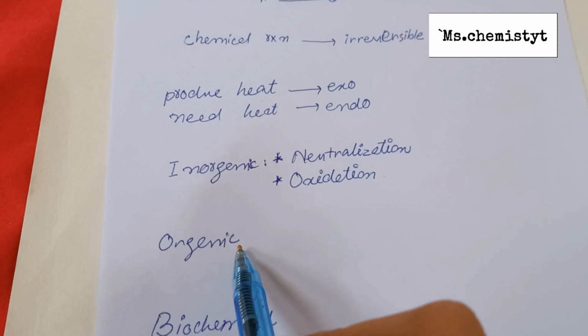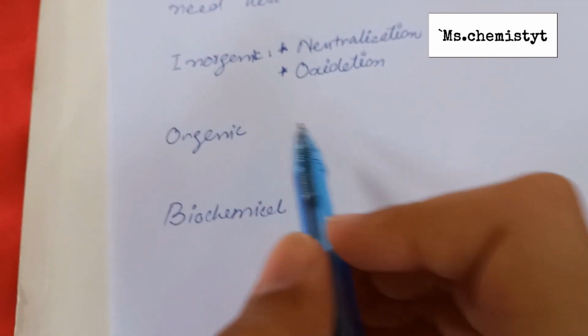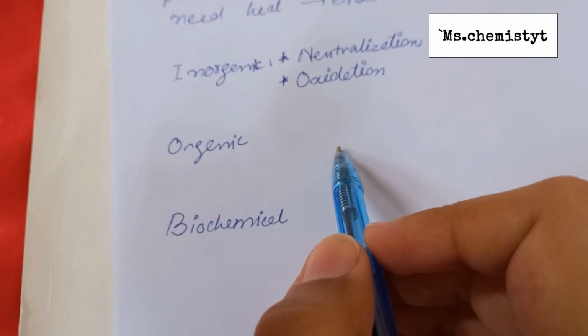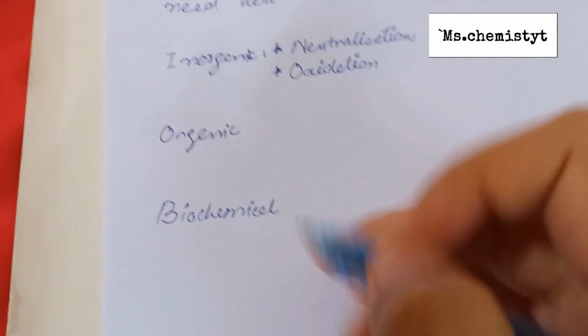There is a second type of chemical changes, that is organic changes. Organic changes are the changes in which carbon containing compounds and elements are involved.